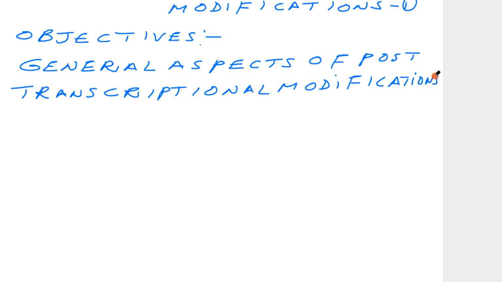We know that the primary transcript is not in a functional state, so it has to undergo some modifications. In this session, we will be talking about those modifications under the topic of post-transcriptional modifications.